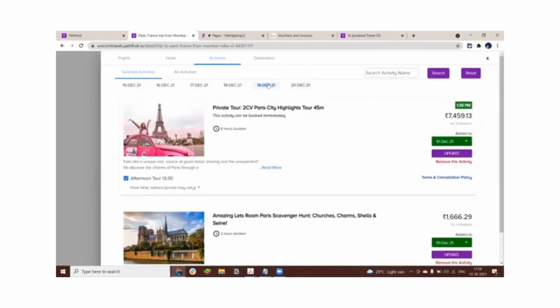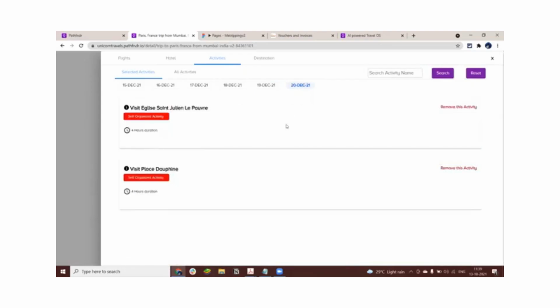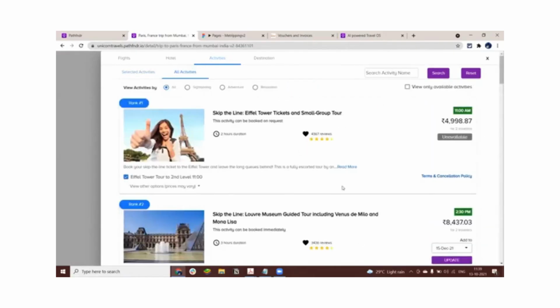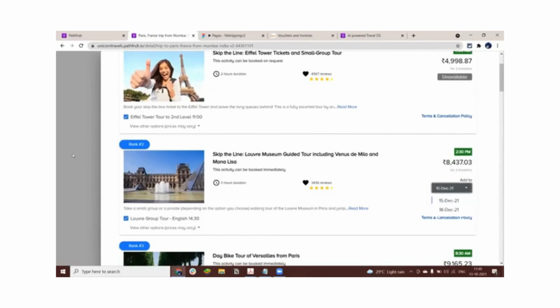And not only that, the system will not only showcase these paid activities, it will also showcase the free activities as well. So for example, if I go to Istanbul, I go to the Bosphorus Strait, that bridge. Or if I go to Delhi, I go to India Gate. India Gate doesn't have any ticket attached to it. But if I go to New Delhi and don't go to India Gate, people will ideally laugh at me that I haven't seen the most iconic monument in that city. So the system takes care of those aspects as well, where it suggests free attractions which you can choose. At the same time, I have the ability to modify and delete and all of that from here as well.